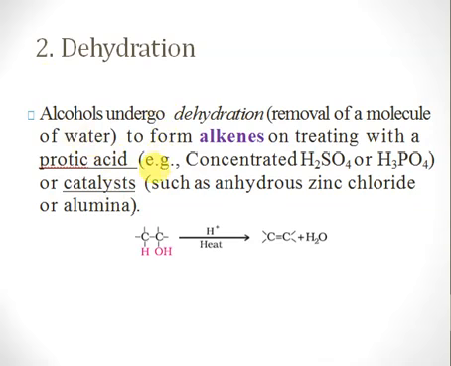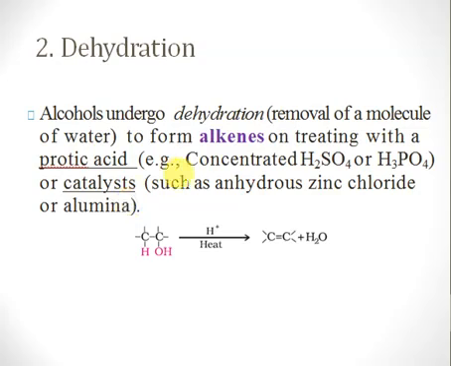Okay, another reaction in which we break the carbon-oxygen bond is the dehydration. De means removal, hydration means water. So whenever you remove water from a molecule, the reaction is called dehydration, right? What happens is that alcohols undergo removal of water to form alkenes, and the reaction takes place in presence of concentrated protic acids like concentrated sulfuric acid, concentrated phosphoric acid, etc. Or you may also make use of catalysts such as anhydrous zinc chloride or anhydrous alumina.